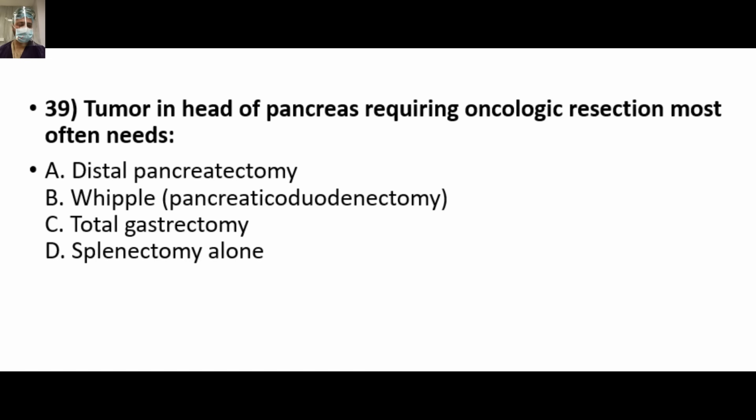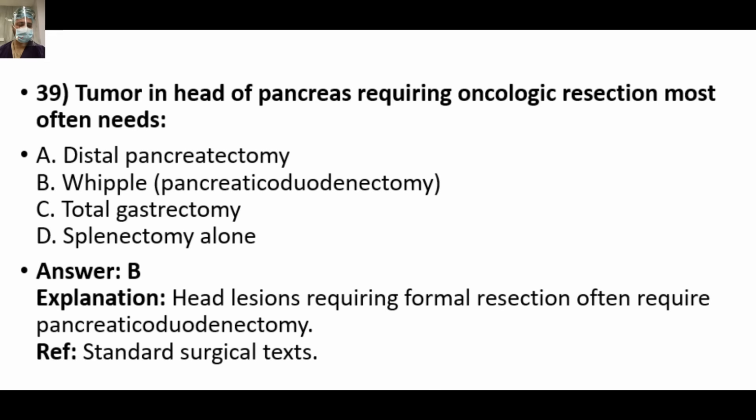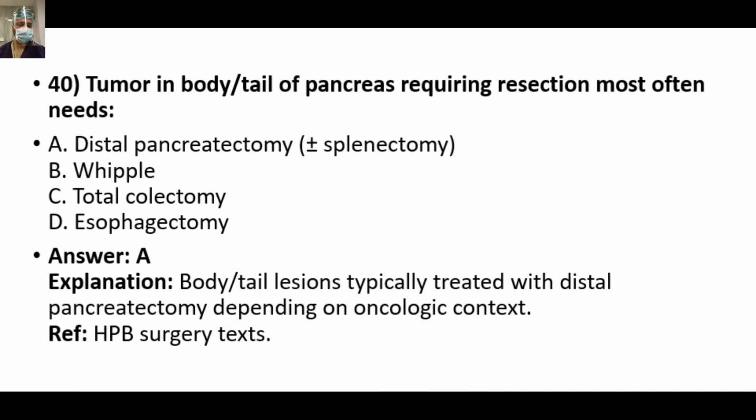A tumor in the head of the pancreas requiring oncological resection most often needs option B, that will be Whipple procedure. A tumor in the body or tail of the pancreas requiring resection often needs option A, distal pancreatectomy, friends. So a body tail lesion is typically treated with distal pancreatectomy depending on the oncological context, and may require splenectomy also.